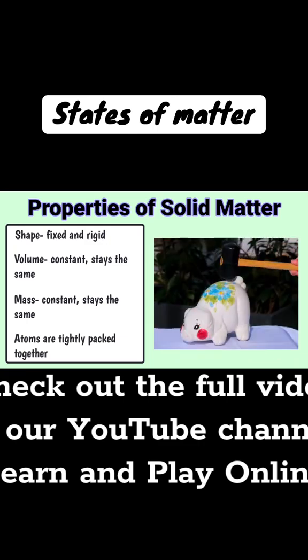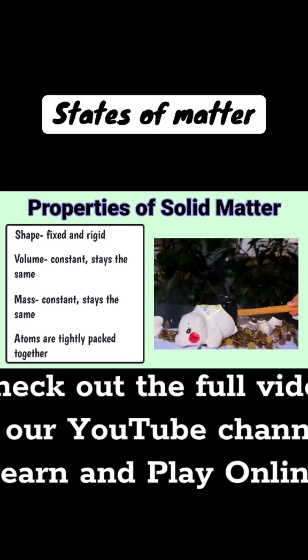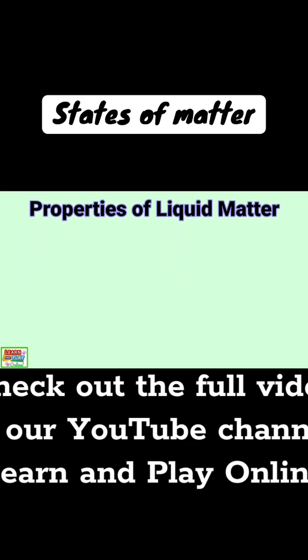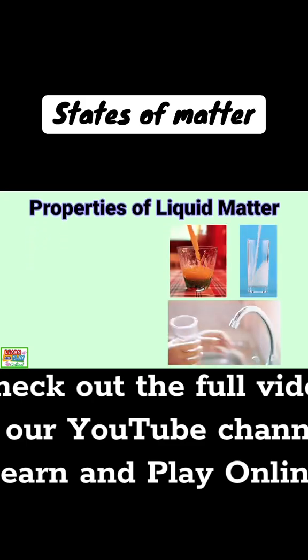A solid's shape, mass, or volume will change only if external force is applied. Like in this example, the piggy bank is smashed into pieces, and so its original shape, volume, and mass will be changed. Some examples of liquids are juice, water, and milk.